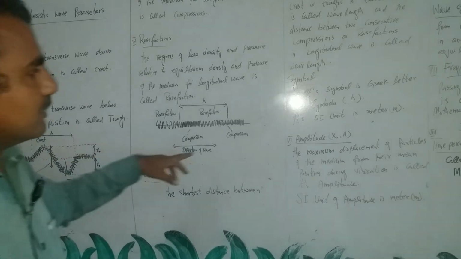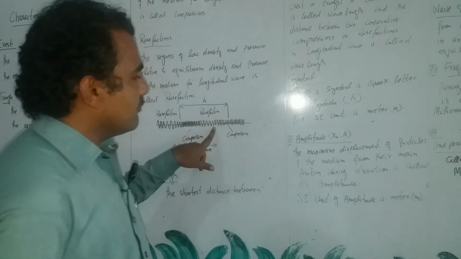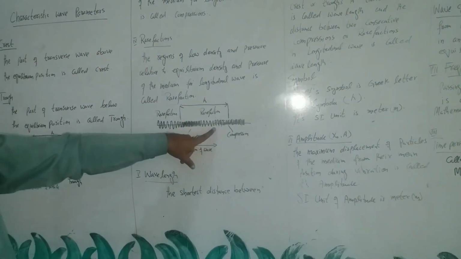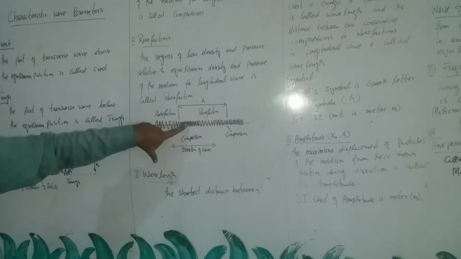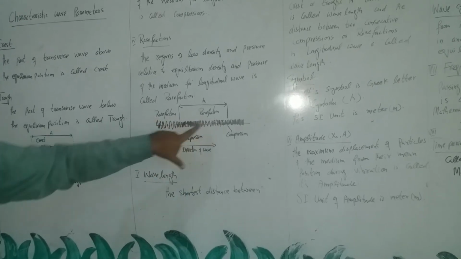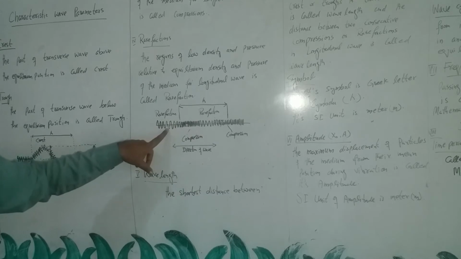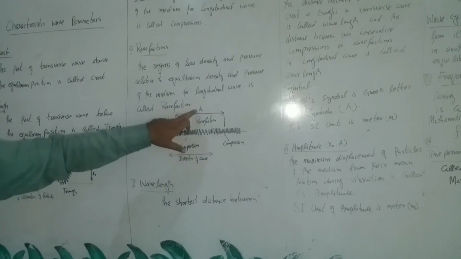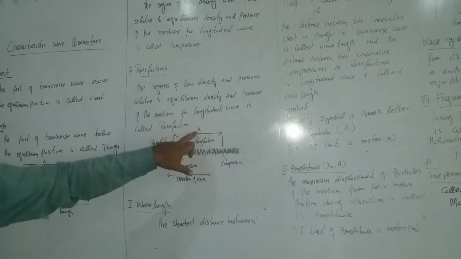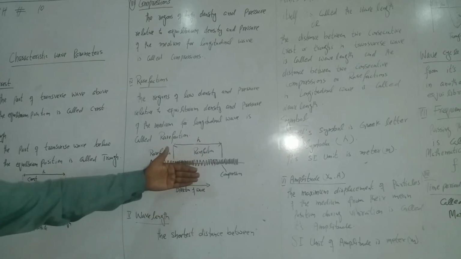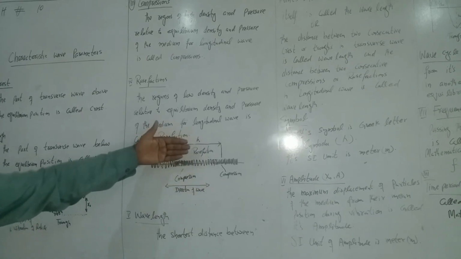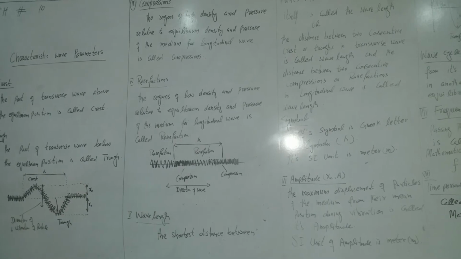In case of longitudinal wave, we define the wavelength as the distance between two consecutive compressions or two consecutive rarefactions. Similarly, here the wavelength is denoted by lambda, and while it is distance, it is measured in units of meters.